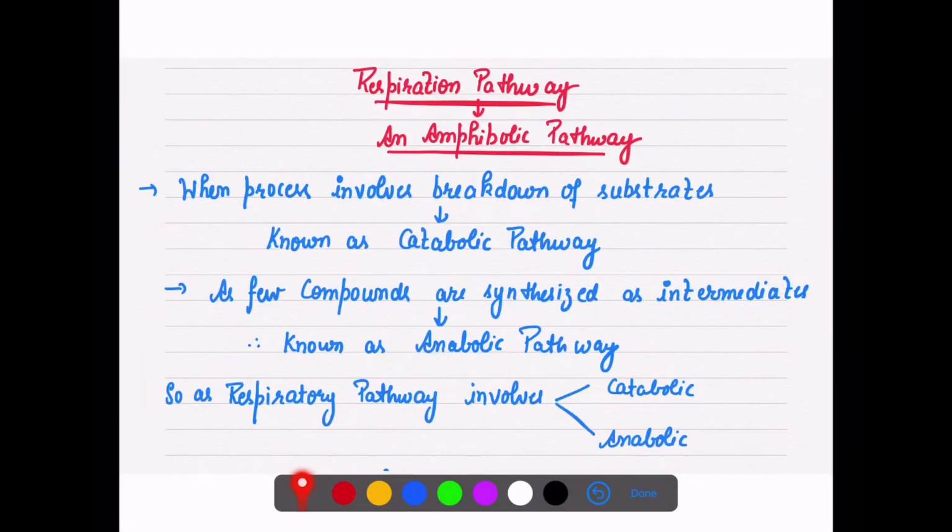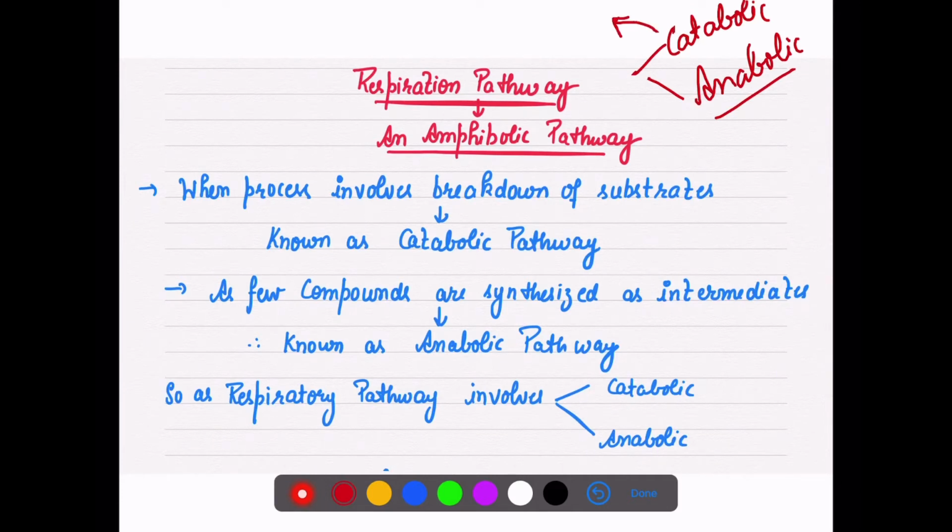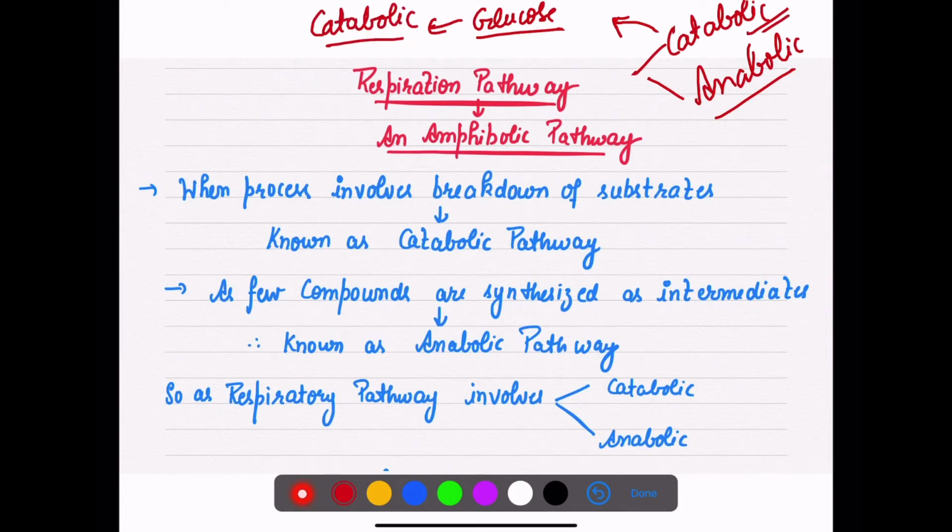Now if I ask you whether the respiratory pathway is a catabolic process or an anabolic process? Mostly students make a mistake, though actually I will not call it a mistake, because most of us know only that glucose is getting broken down, and we know that when something is broken down, that process will be catabolic. So they always mark the answer catabolic, which is not correct.